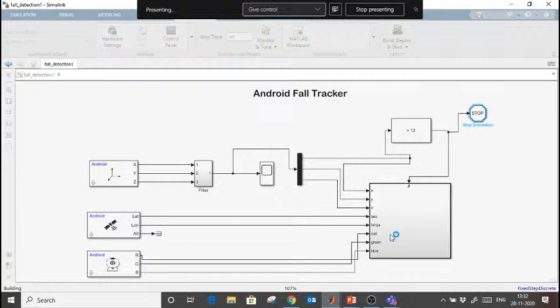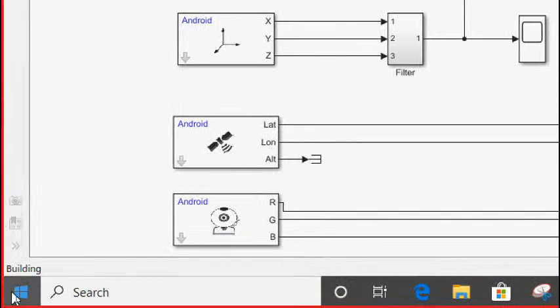So almost it is deployed. The latest version of MATLAB which I am using this time is faster than the previous one. So very soon it is deploying. Before, it was taking more time to do this task. Meanwhile, you can write questions. If you have any query or questions, you can write in the chat box. So here you see that it is still building, this one.